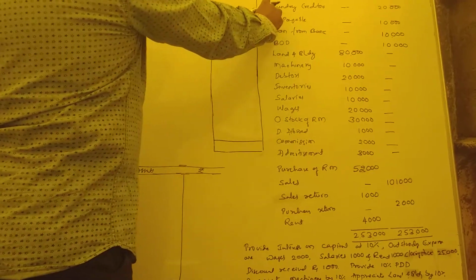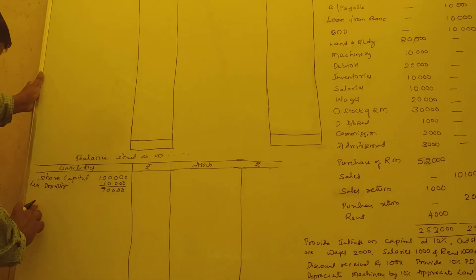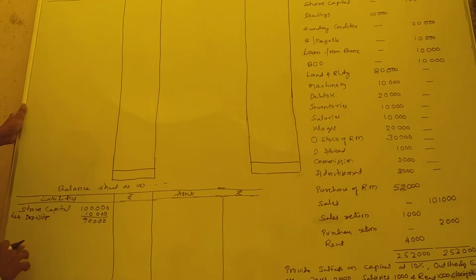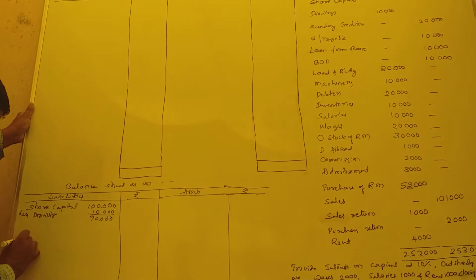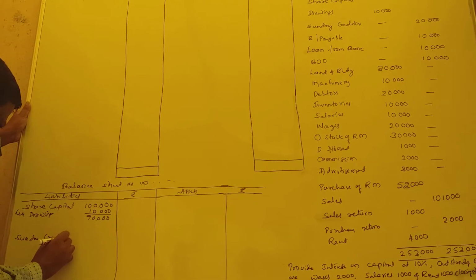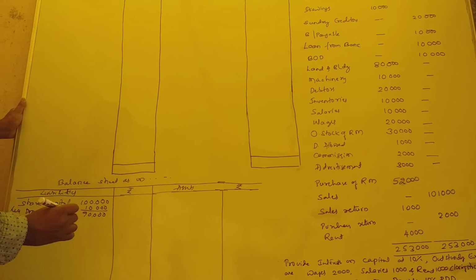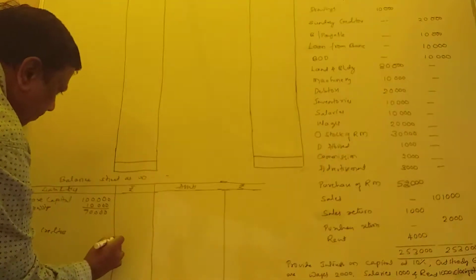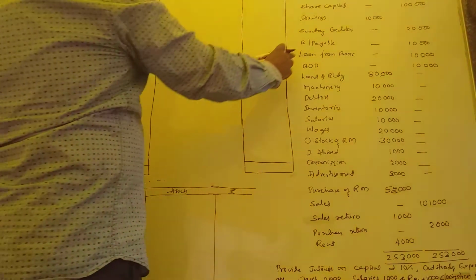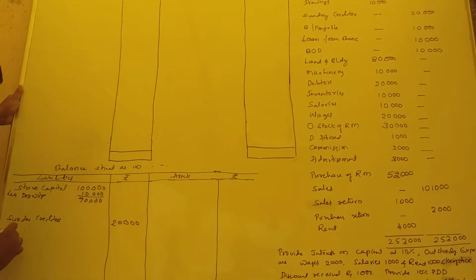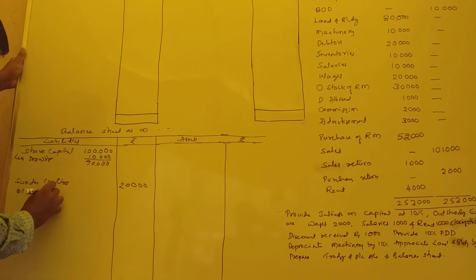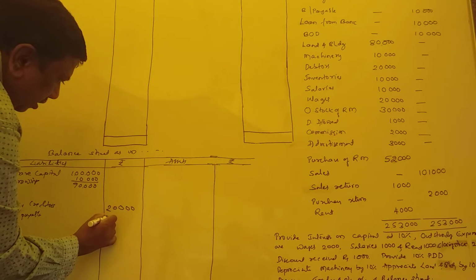So now sundry creditors. Again, it is a liability. I leave one line because we should provide interest on capital. That's why sundry creditors. How much? That is 20,000. Sundry creditors 20,000. Bills payable. Again, it's a liability. Bills payable, how much? 10,000.